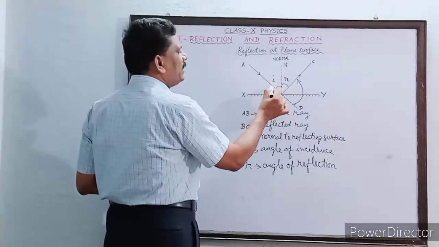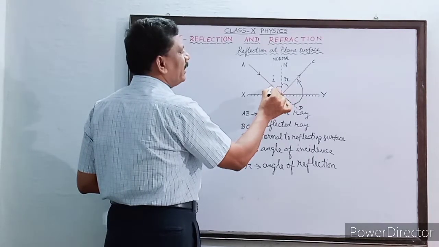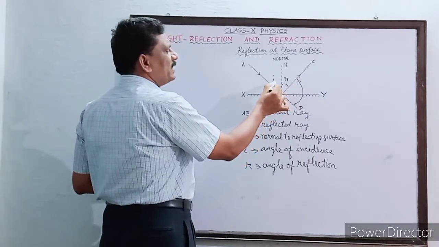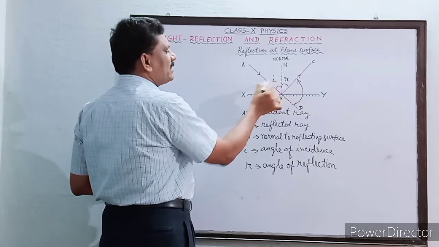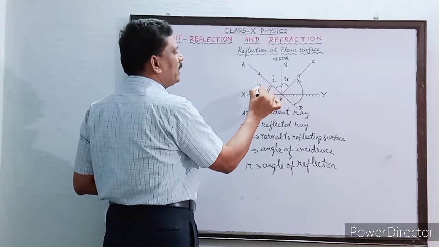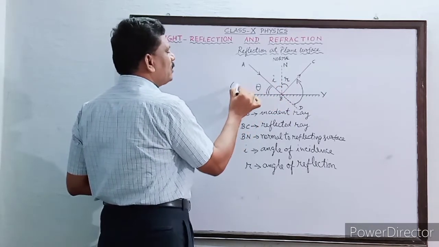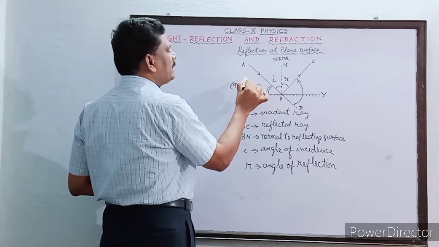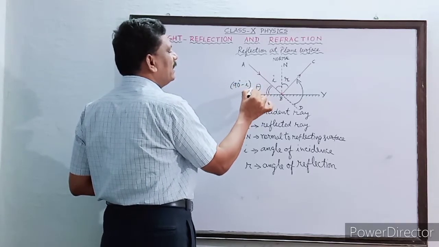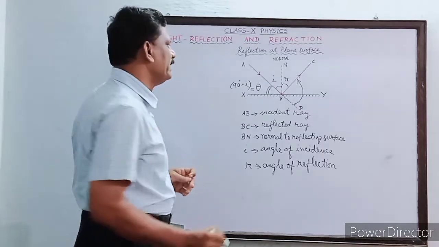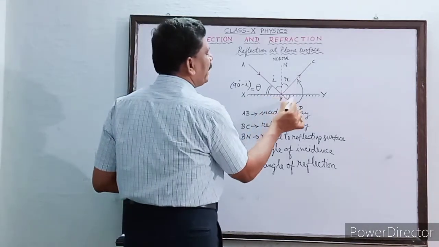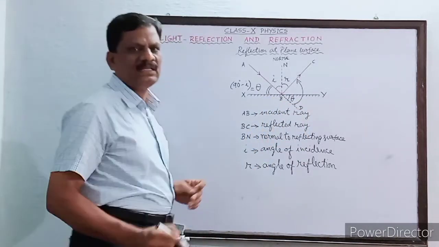For that, you see here this angle, the remaining angle, the angle which is 90 minus angle of incidence. This angle is denoted as what? Theta. And this is also equal to 90 minus angle of incidence. Understand? This angle I am denoting by the symbol theta. And the vertically opposite angle will also be equal to theta.